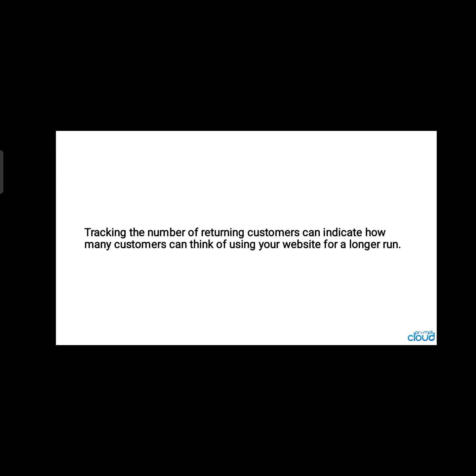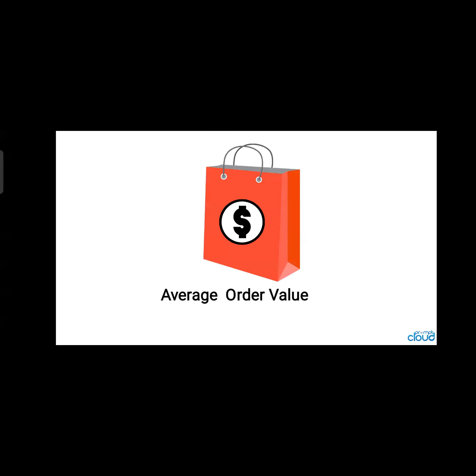A customer in the mood of purchasing something very quickly and in a short time duration may not be interested in such type of feedback. So all these things are relevant to tracking the number of returning customers and how many customers can think of using your website.